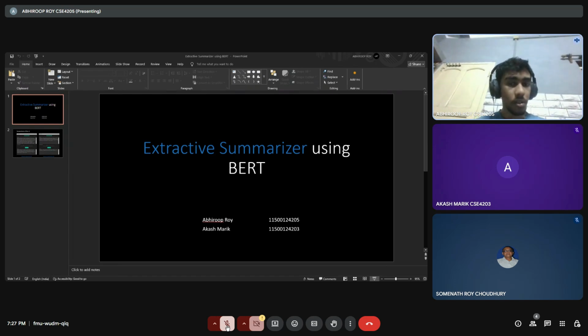This is the UI, a simple UI with just a text box that takes the input text, a slider where the user can set the summary ratio in percentage, and a summary box. The first screenshot shows the summary of a 250-word text summarized to 25%, and the second one is a shorter text of just 50 words, summarized to 35%. So that is our project, sir.